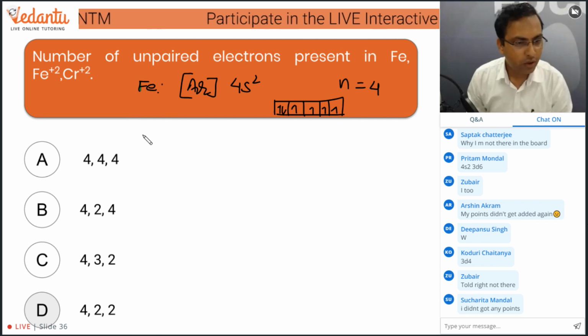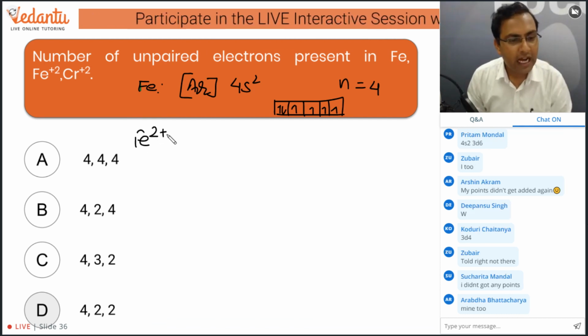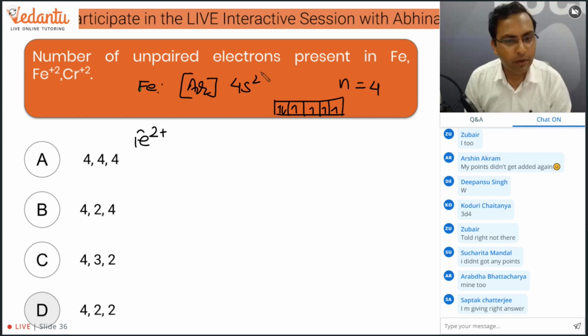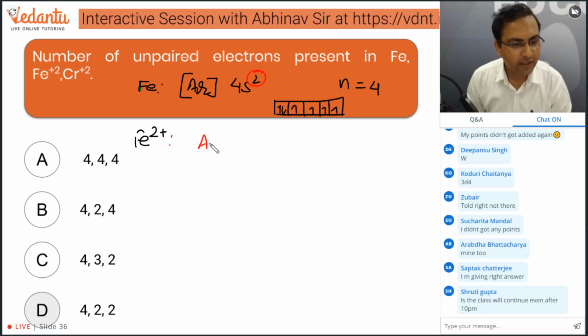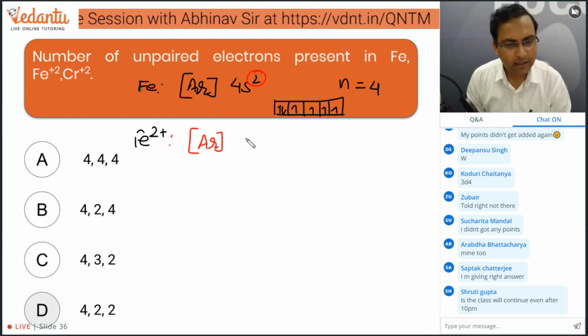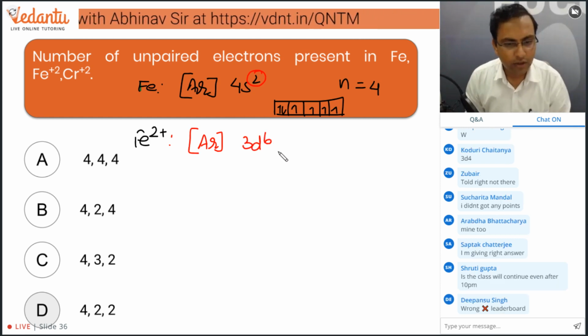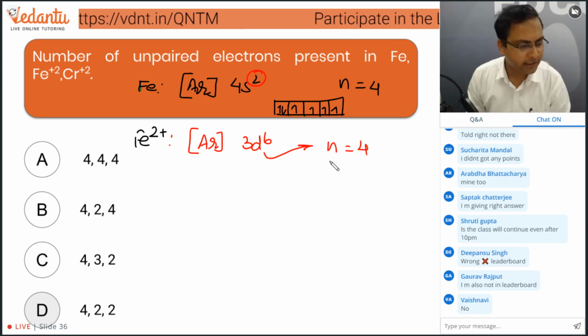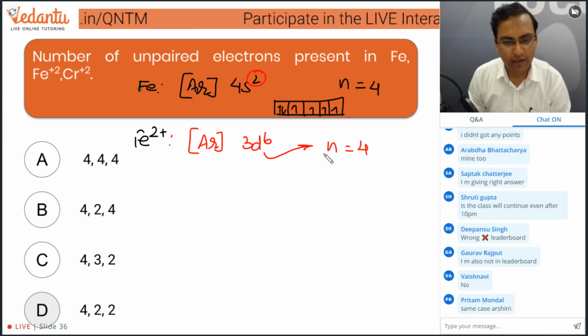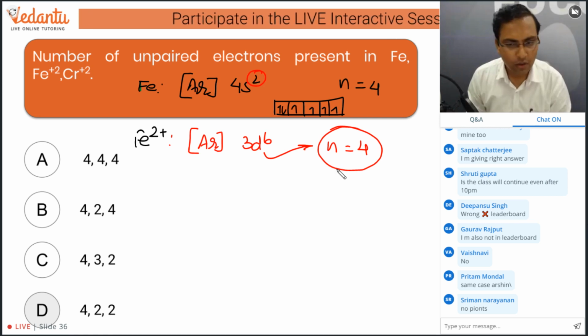Okay, so for Fe2 positive, from where will we remove the electrons? We will remove the electrons from here, guys. These two electrons will go away and the configuration will be argon 3d6. So this is again 3d6. So what will be the number of unpaired electrons? It is again going to be 4. The number of unpaired electrons is still going to be 4.